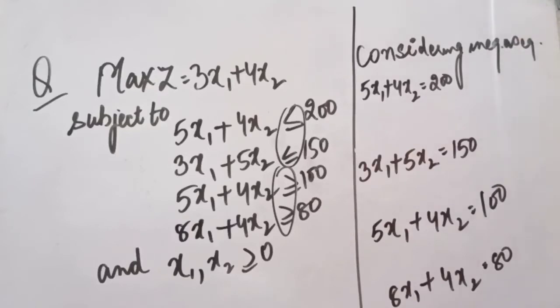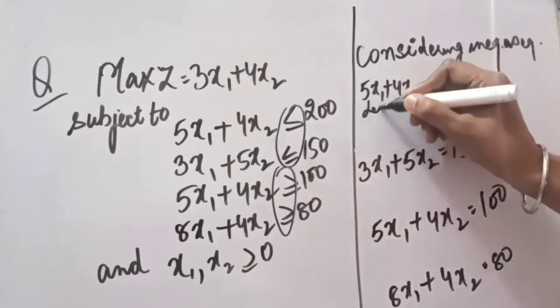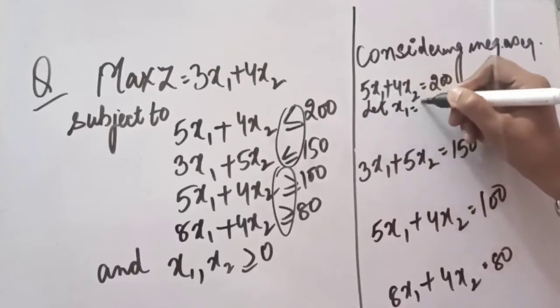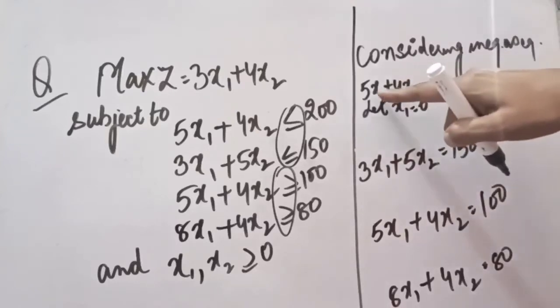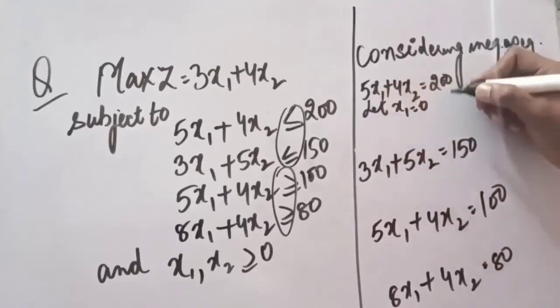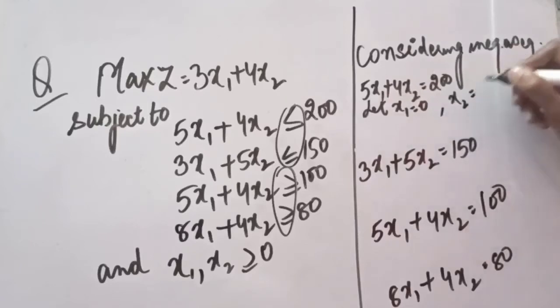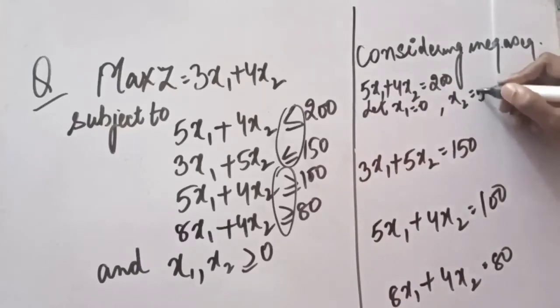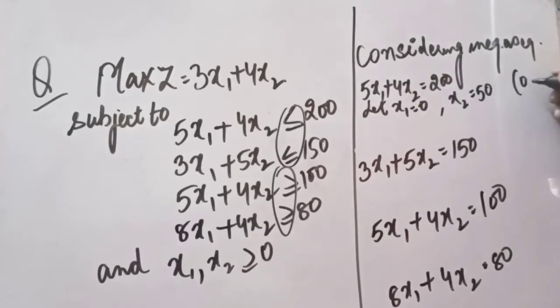So what we are going to do is, for every equation we will let x1 equal 0. If in this equation we put x1 to be 0, then what will be the value of x2? If x1 is 0, x2 will be 200 by 4, that will be 50. So here we will be writing first the x1 value, then x2's value.